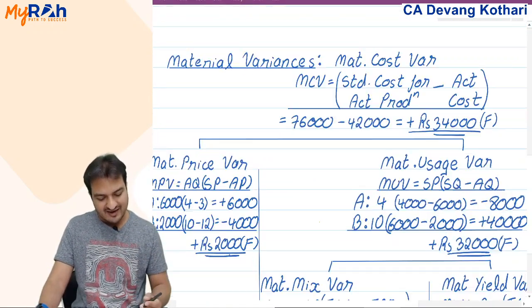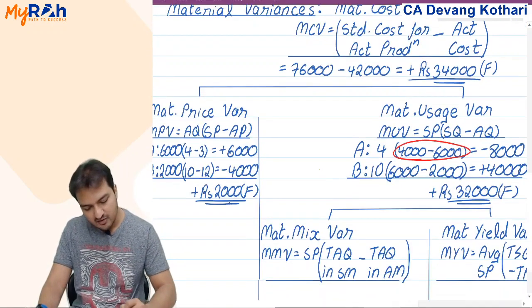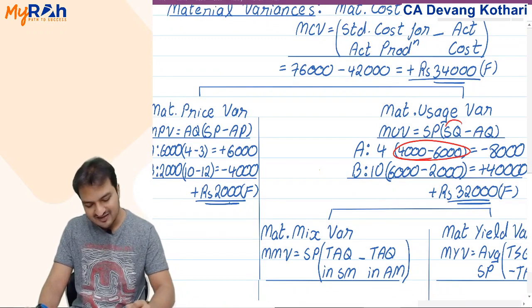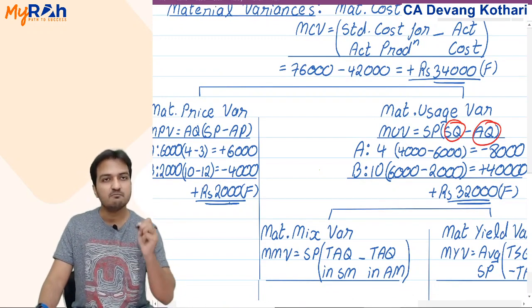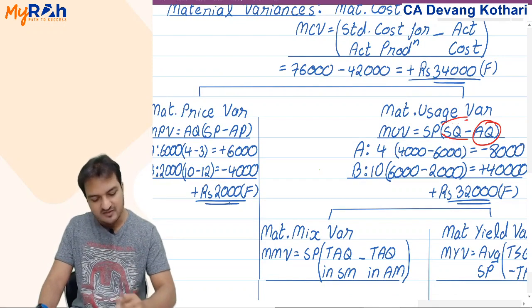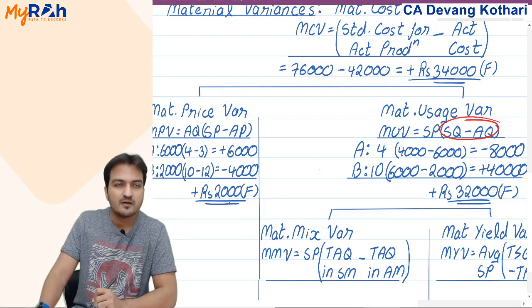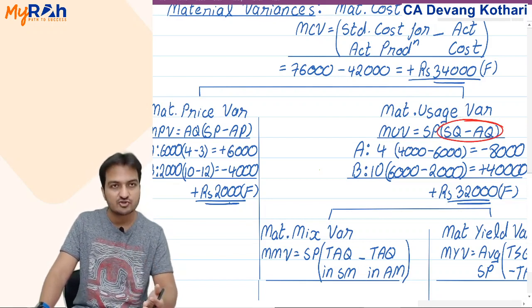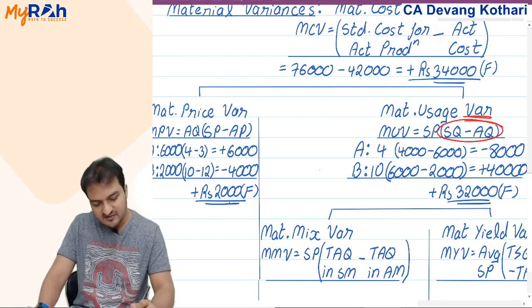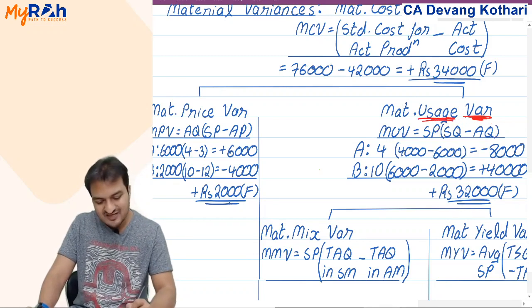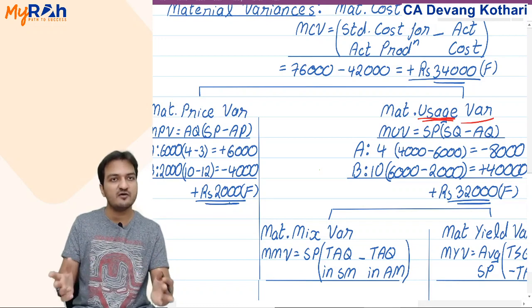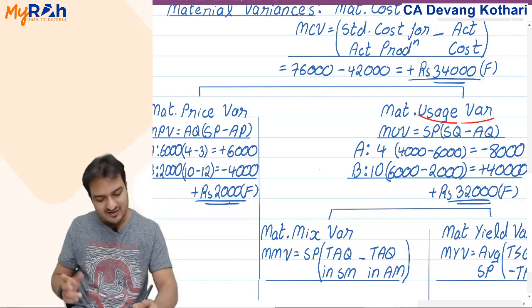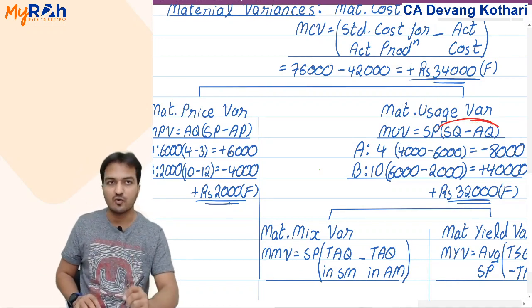How do you show that mathematically? That was 4,000 minus 6,000. 4,000 is standard quantity. 6,000 is actual quantity. Hence, my usage variance is SQ minus AQ. Hence my usage variance involves the formula standard quantity minus actual quantity. Yeah, variance means difference, usage means quantity. So usage variance means the quantity difference, SQ minus AQ, standard quantity minus actual quantity.